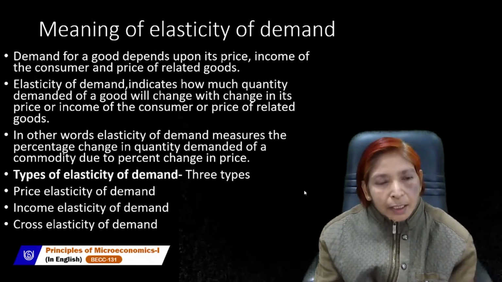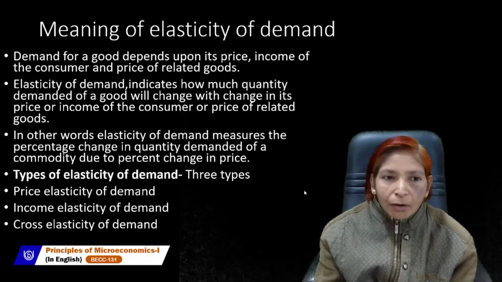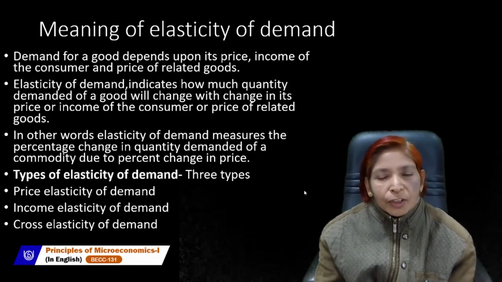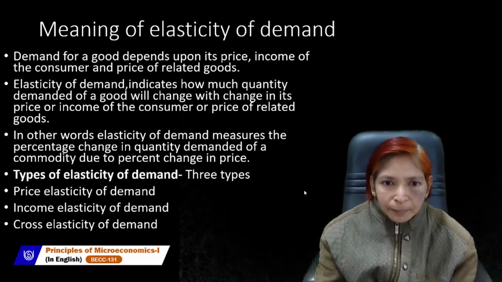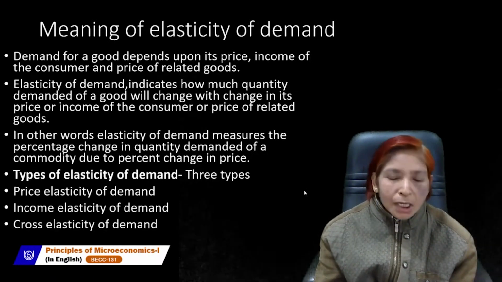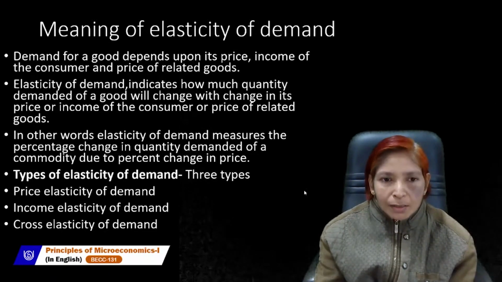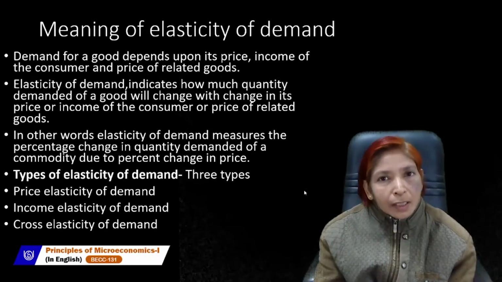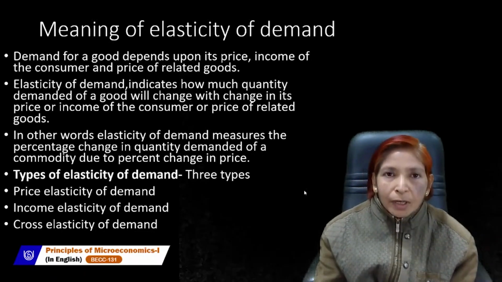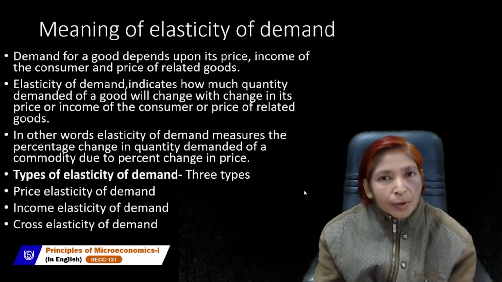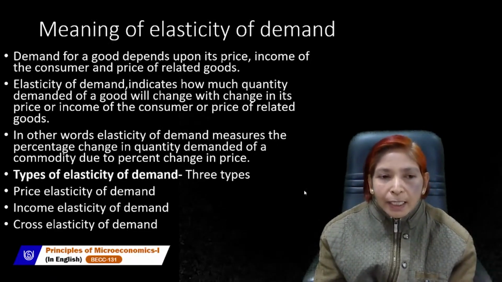Elasticity of demand indicates how much quantity demanded of a good will change with change in its price. If demand changes or varies due to change in its price, that is called price elasticity of demand. Demand can be changed by the change in income level of the consumer also. If income of the consumer increases, you can purchase more goods, your demand can increase. If income of the consumer falls, your purchasing power will also fall and your demand will decrease.